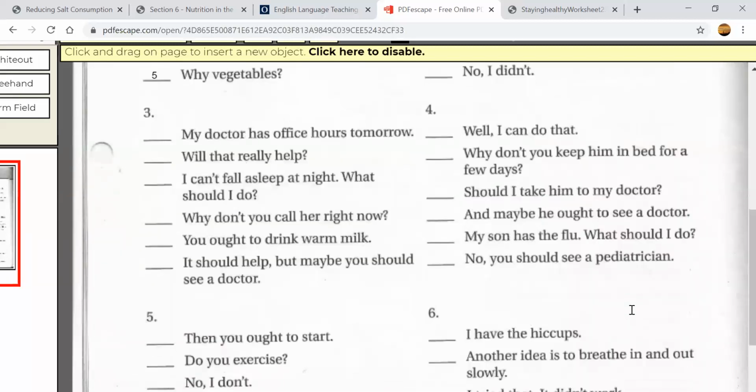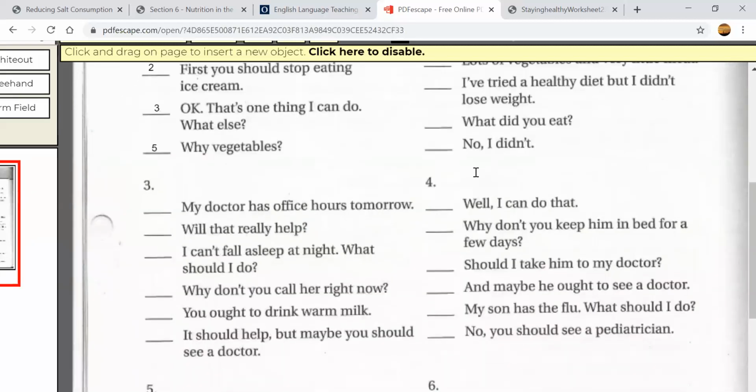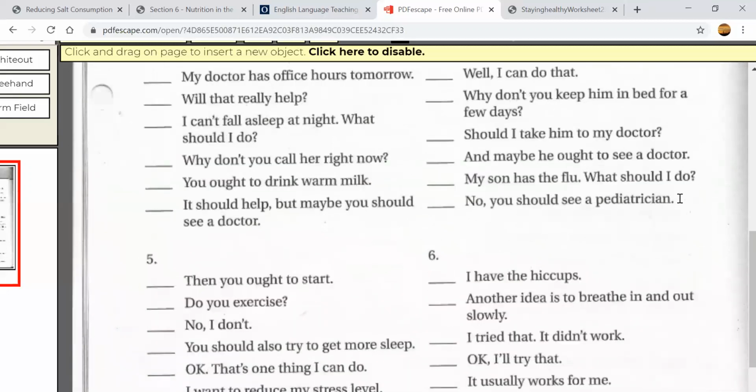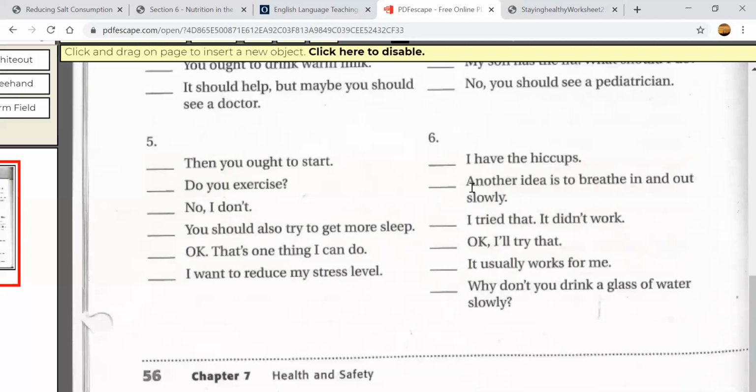Let's look at number 3. Maybe you can look at this word, I can't fall asleep at night. Fall asleep means I can't go to sleep at night, right? So you're doing the same thing. For each conversation, you're putting numbers in order, 1, 2, 3, 4, telling me which one comes first. Here also, I think all the words are okay. They're pretty easy. Pediatrician, remember this. This is the name of a doctor who helps children, okay?